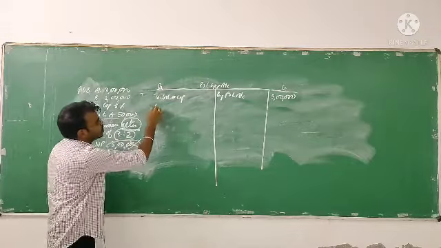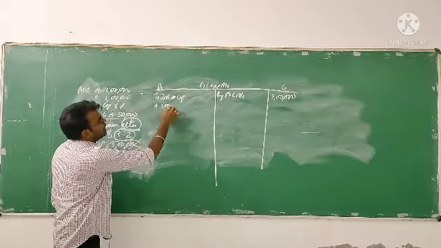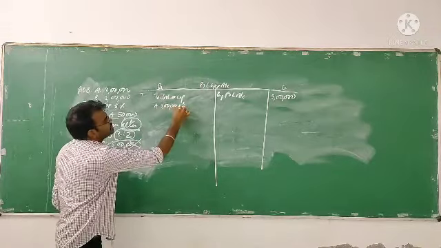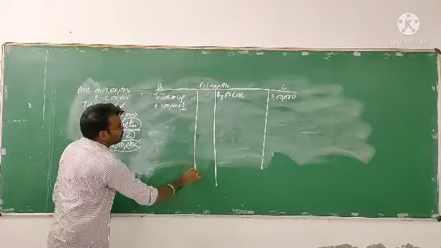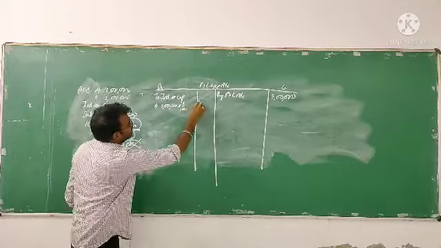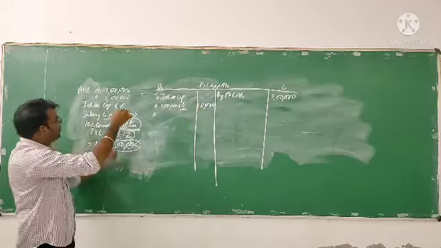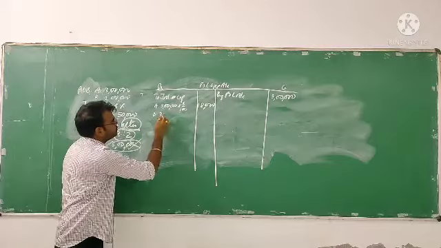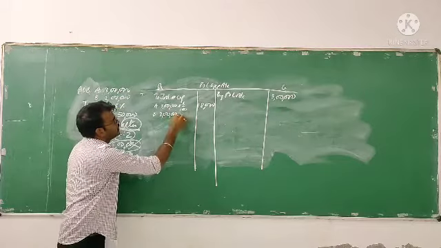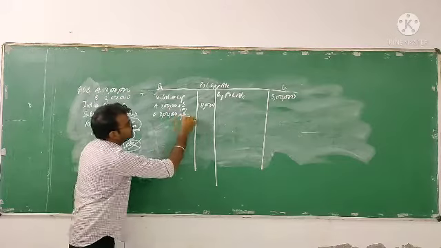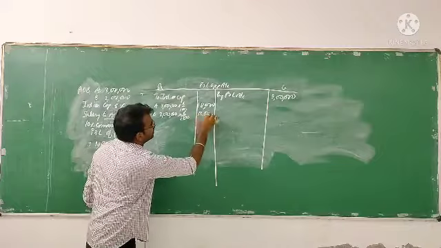A introduced 3 lakh rupees into 6%, which is 18,000 rupees. B introduced 2 lakh into 6%, so it will be 12,000.